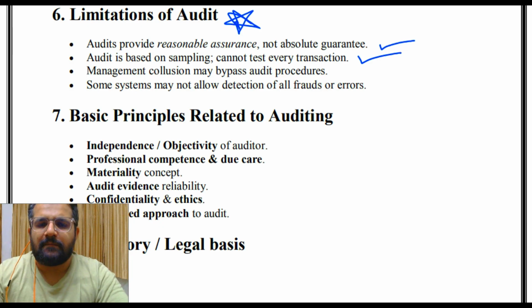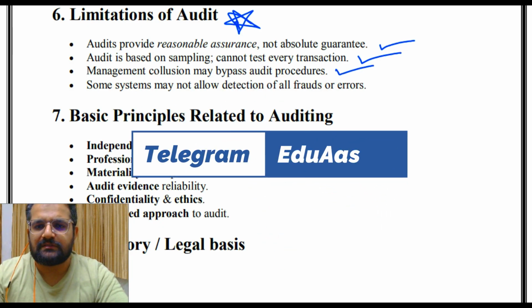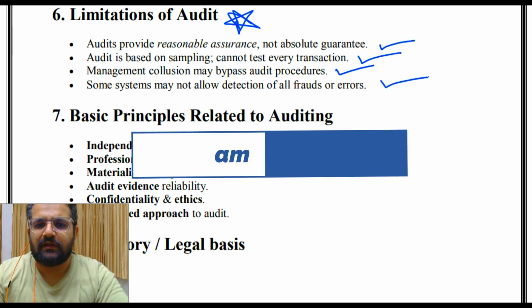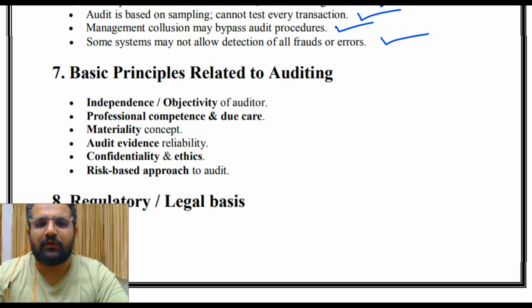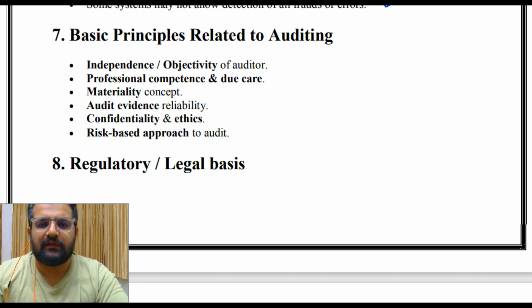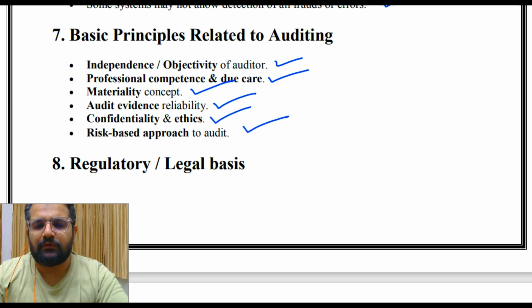Management collusion may bypass audit procedures. Then some systems may not allow detection of all frauds or errors. Then basic principles related to auditing: independence, objectivity of auditor, professional competence and due care, materiality concept, audit evidence reliability, confidentiality and ethics, risk-based approach to audit.